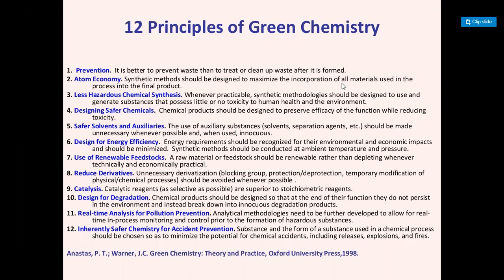So we have to use such types of reagents or products which are eco-friendly in nature and non-toxic, and will get self-degraded under atmospheric conditions, so that we can minimize pollution. Always we have to use renewable resources, which can minimize the pollution in the atmosphere, so that we can prevent pollution in our atmosphere.